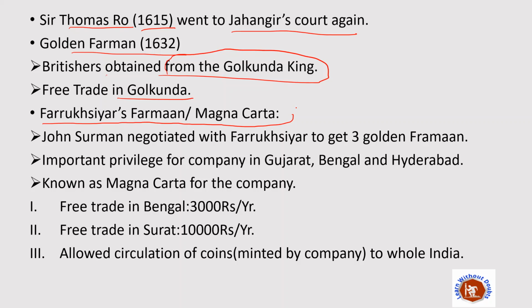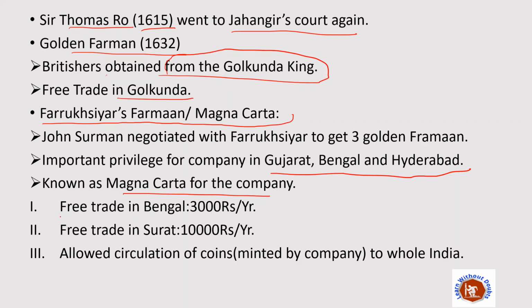So let's start with this Farrukhsiyar Farman, which is also known as the Magna Carta. What was the important point for it? John Sherman negotiated with Farrukhsiyar to get 3 golden farmans, in which they got important privileges for the company in Gujarat, Bengal and Hyderabad. So in Gujarat, in Bengal and in Hyderabad, the company got the important privilege to trade. And this is known as the Magna Carta for the company because of some important points which we are going to deal with now.